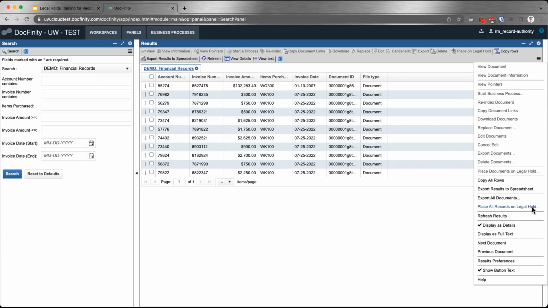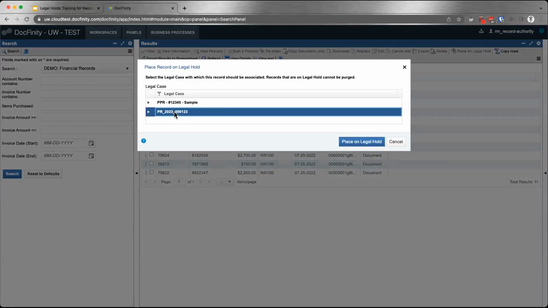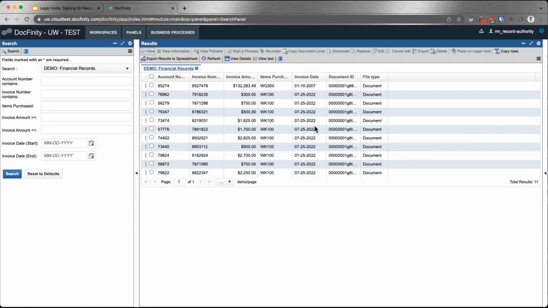That will bring up the same pop-up, but this applies to all of the search results, the totality across all the pages of the search screen. So if I click here and I can select the hold, this will put the hold on all the records that are in my current search results. It's a shortcut for doing that. And you might prefer doing that method just so that you don't forget, if there's one other record in page 2, for example, that you don't miss it.